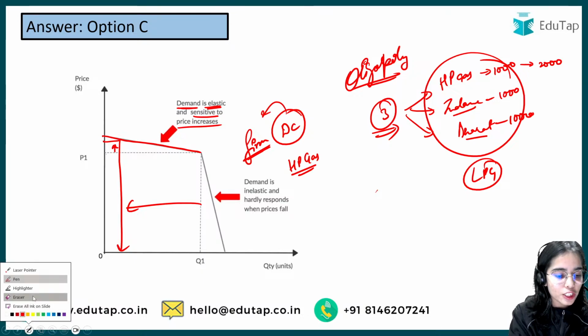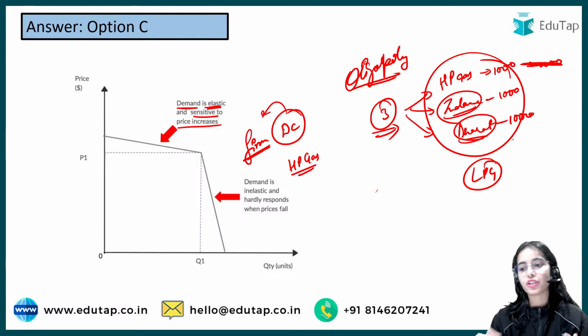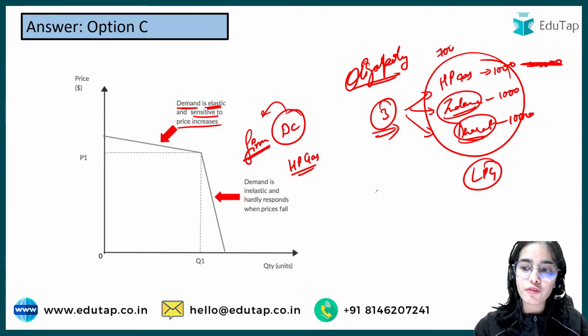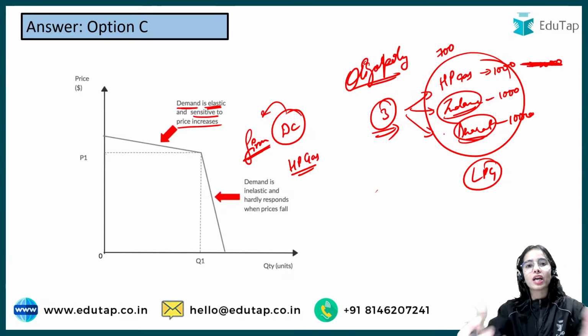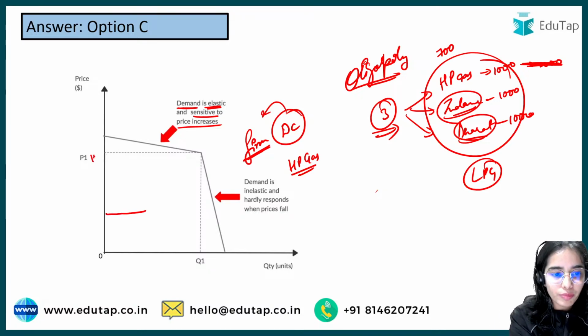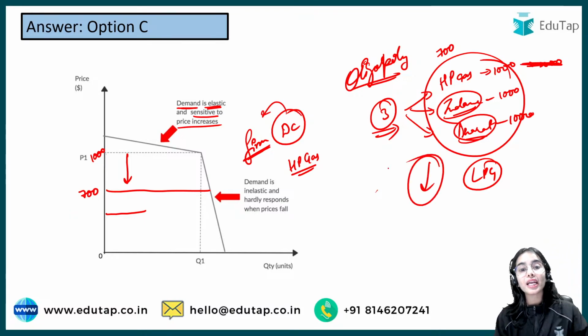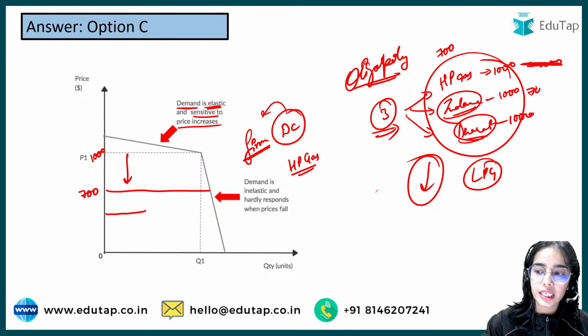Now let's say that HP Gas is thinking, okay, I will decrease my price and I will take over the consumers from Indian and Bharat. So HP Gas also has the price of 1000, Indian and Bharat also has the price of 1000. HP Gas is thinking that if I sell for 700, all the consumers of Indian and Bharat will shift to HP Gas. So HP Gas is trying to reduce the price from 1000 to 700. But as soon as HP Gas decreases its price, the Indian and Bharat will also decrease their price, because they know that otherwise their consumers will shift to HP Gas.